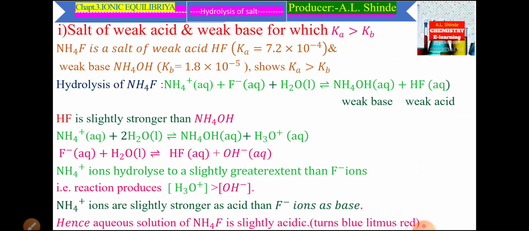Take the salt NH4F. It is a salt of weak acid HF, whose dissociation constant is 7.2 × 10^-4, and weak base NH4OH, having dissociation constant 1.8 × 10^-5. From these values, this shows the dissociation constant of acid is greater than the dissociation constant of base.